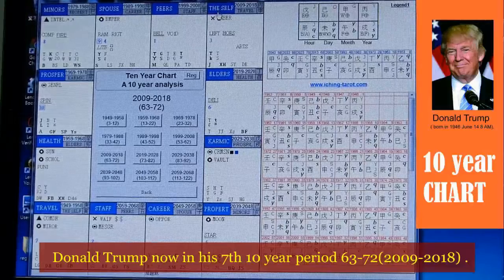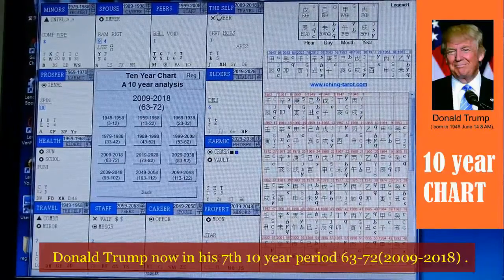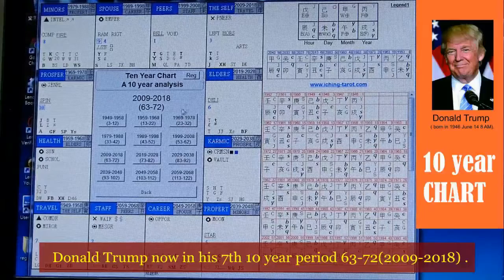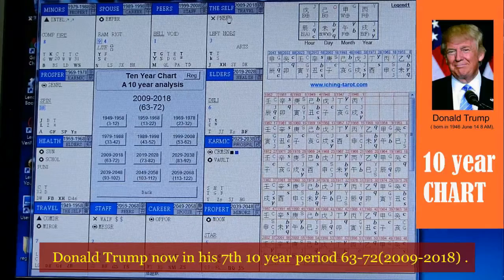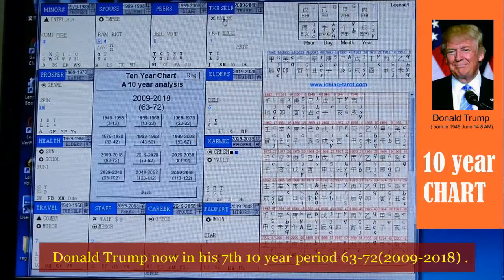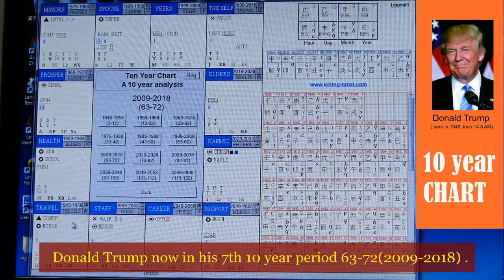As you can see, the 10-year chart is represented by the blue color. For the current 10-year chart, the south chamber is located in these houses. Inside those houses is the star called the Pioneer, and on the opposite is Commander.